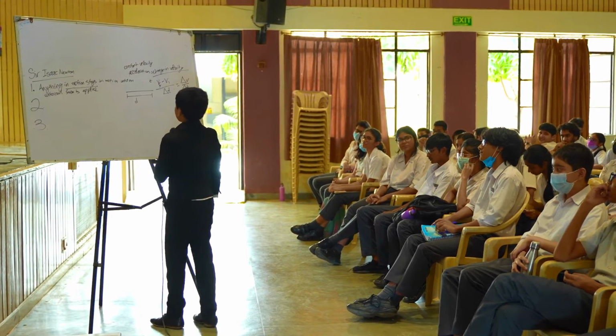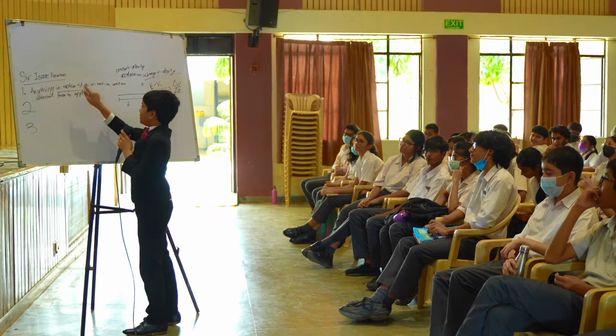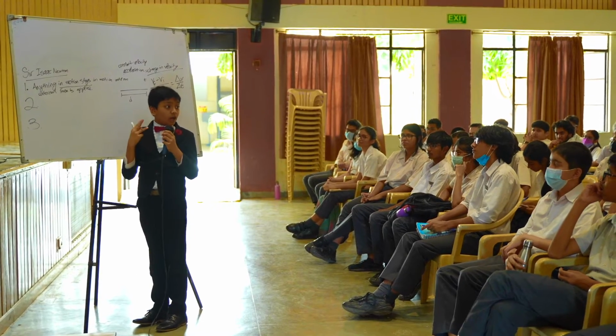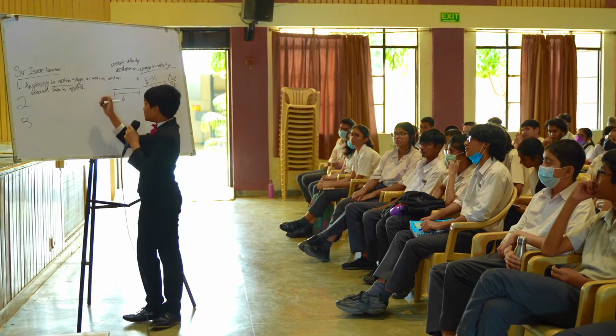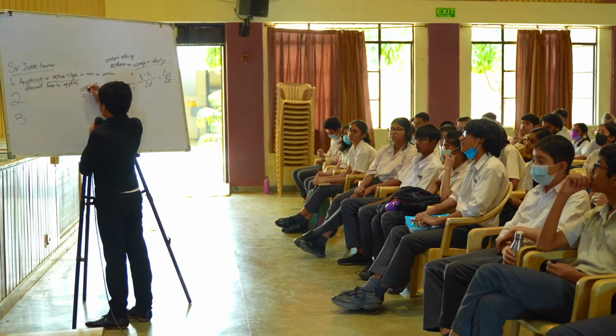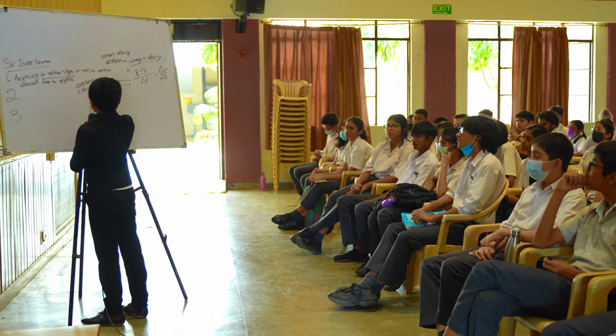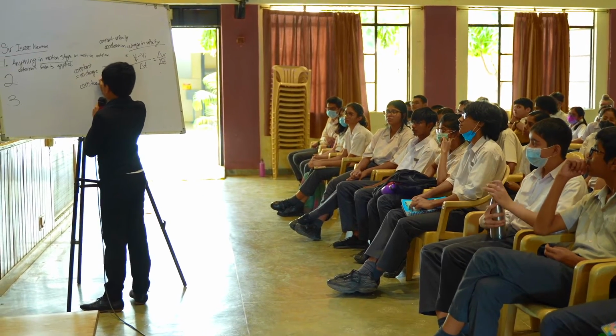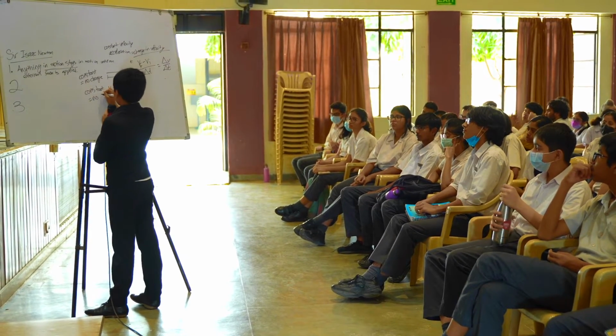Now, let's think about it. If the object that we're talking about here is staying in constant motion, constant means no change, of course. So that means constant velocity would mean no change in velocity.